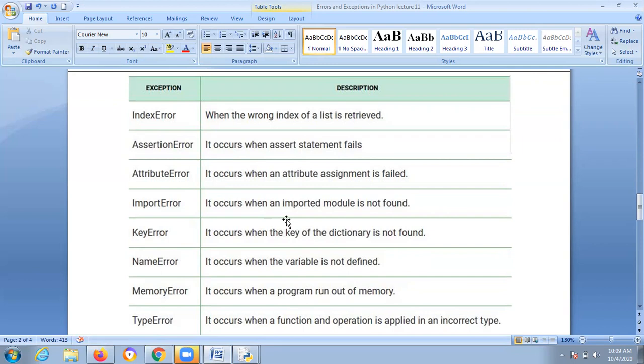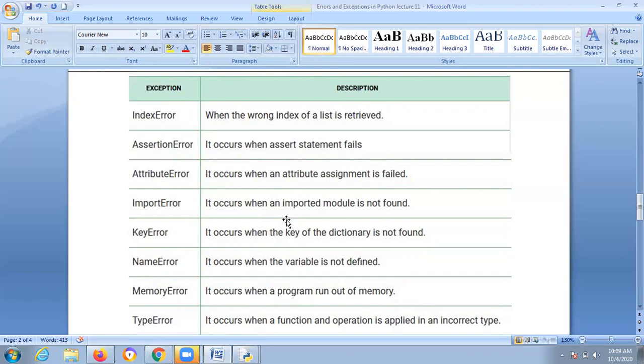It will give us some exception, right? What is assertion? Assertion means true or false. And next one, attribute. What is attribute? It's a value. You should assign that value. If you don't assign the value correctly, it will fail. And import error. If you have gone through my previous lecture, I told about importing packages.